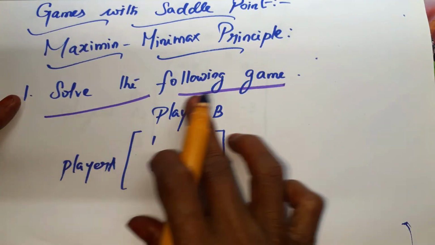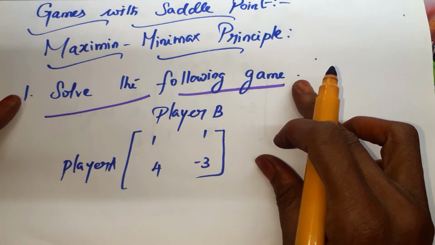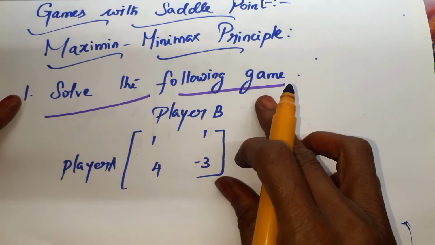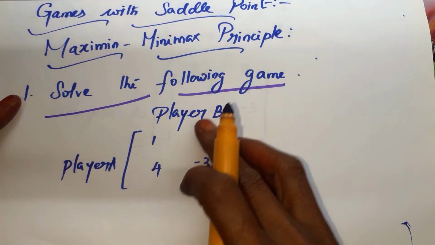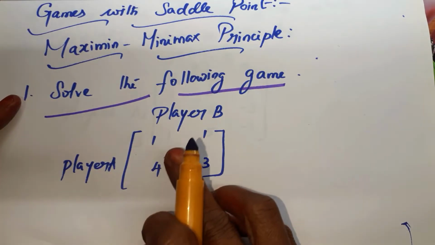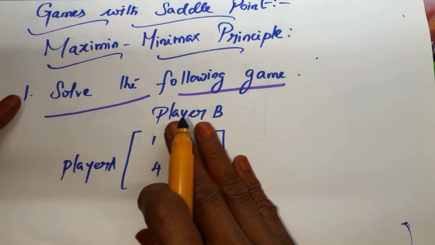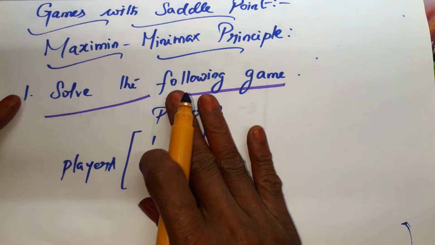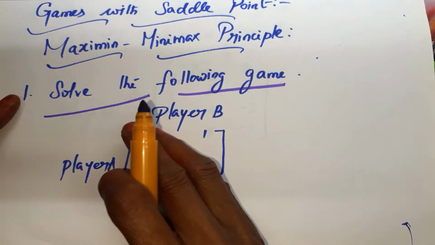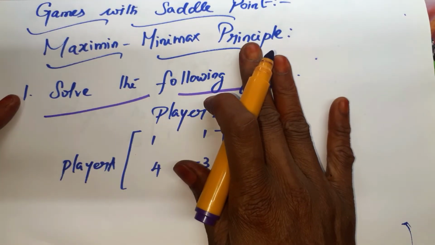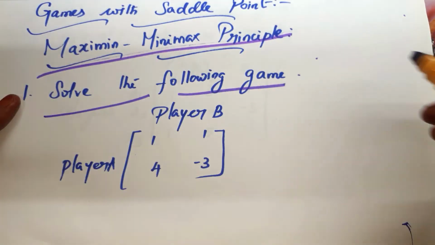Okay, so this is the first problem which we are going to see now. We are going to solve the following game where two players are given, player A and player B, and this is the payoff matrix, where the outcomes are mentioned. We are going to solve it. So what is the method? What I said, the Maximin and Minimax principle.